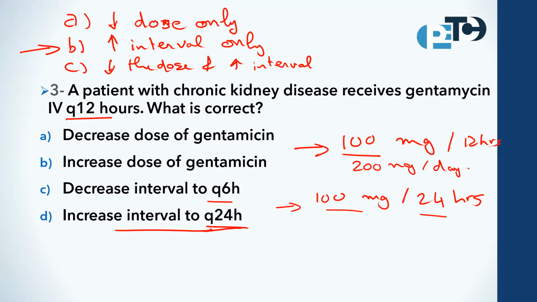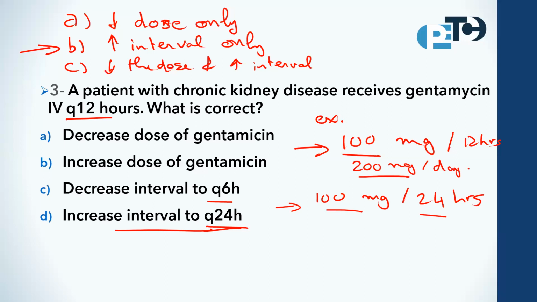Why? Because increasing the interval includes inside it a decrease of the dose. Like this example again: if the dose is 100 milligrams every 12 hours, the normal patient will receive 200 milligrams per day, right?